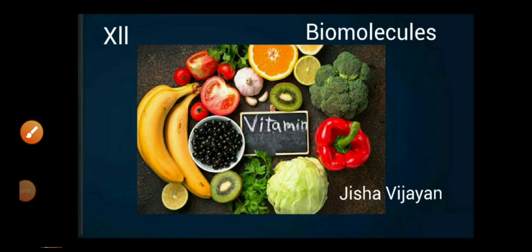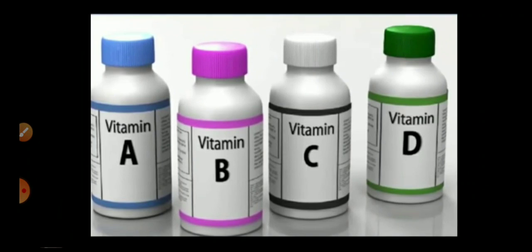Hello students. In the previous videos, we discussed one of the biomolecules, that is protein. Now let us start with another micronutrient, that is a biomolecule called vitamins. Vitamins are the essential micronutrients which are required in very small amounts for the healthy growth and for the proper functioning of an organism. We are quite familiar with vitamins like A, B, C, D. So let us discuss more about vitamins.